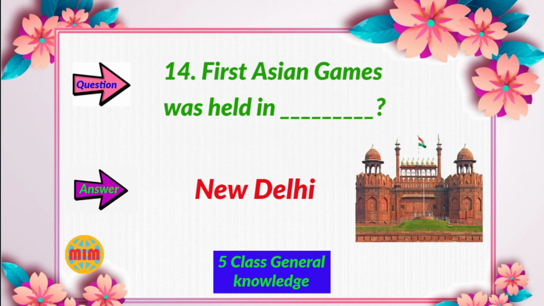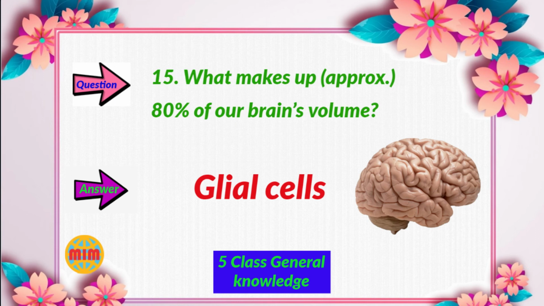Question number 14. First Asian Games was held in? Your answer is New Delhi. Question number 15. What makes up approx 80% of our brain's volume? Your answer is glial cells.